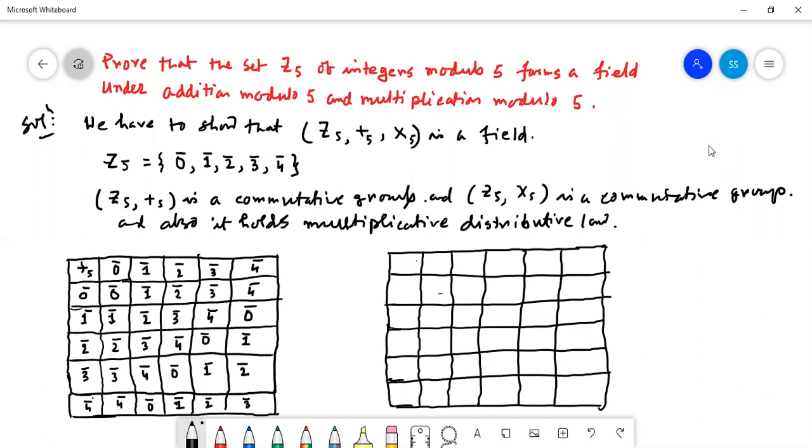So here, multiplication modulo 5 table: 0, 1, 2, 3, 4 along the row and 0, 1, 2, 3, 4 along the column. 0 into all these are 0.